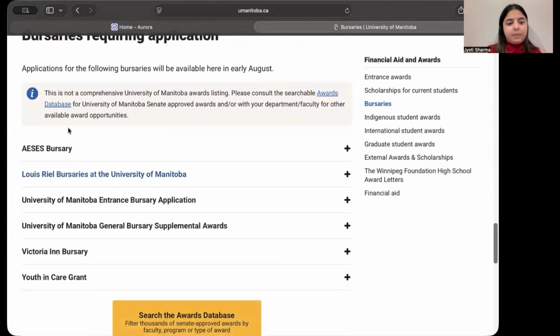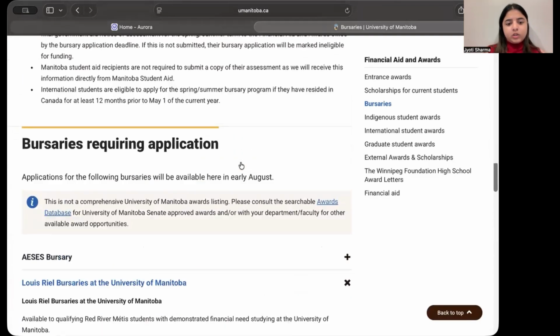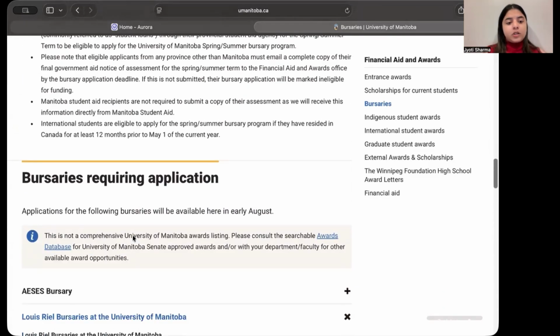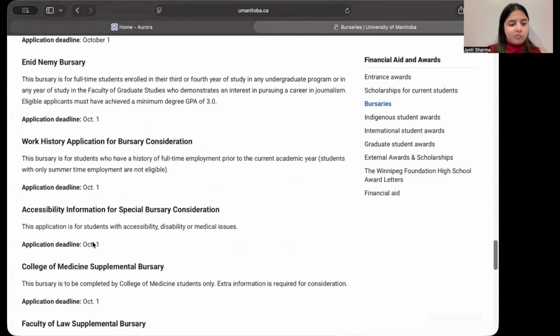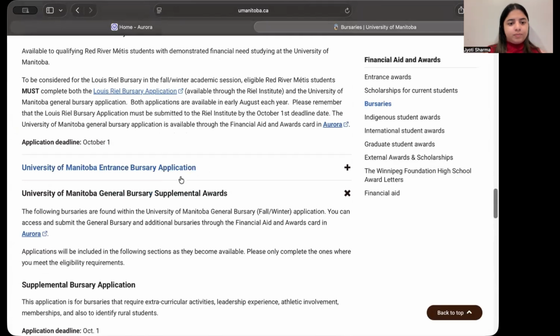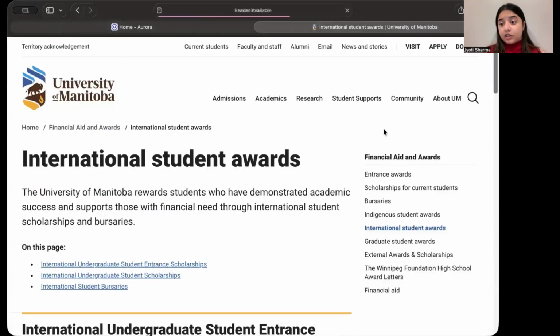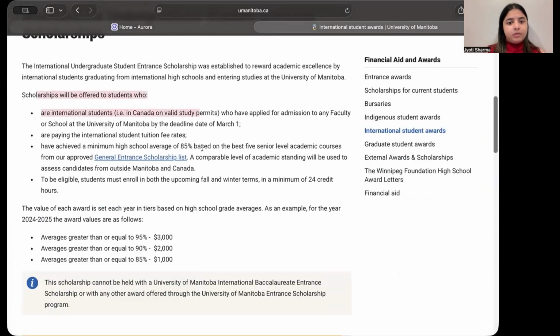And these are the applications. You can apply for the general one, the Louis Riel one. So you can just see which one you're eligible for. I personally think I applied for the general bursary supplemental award. And there are also international student awards. There you go.